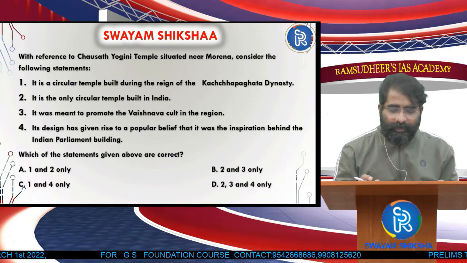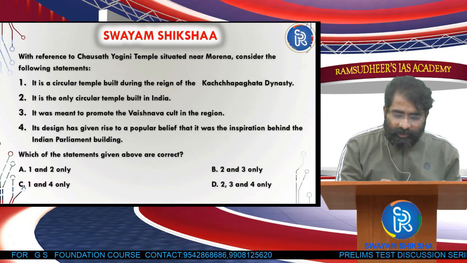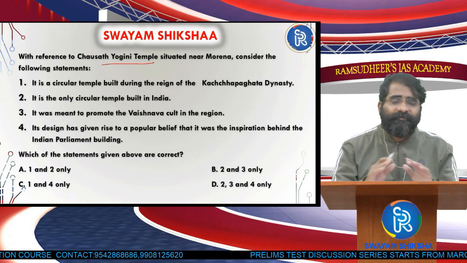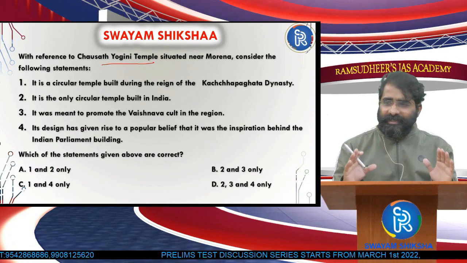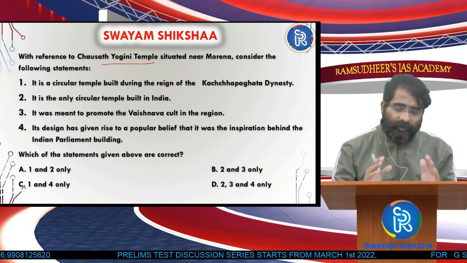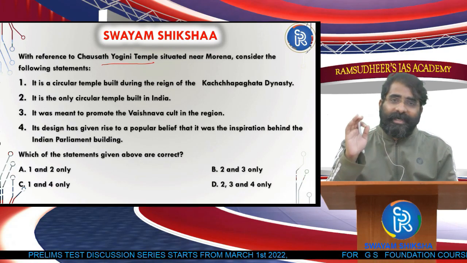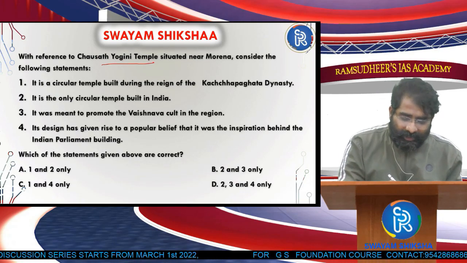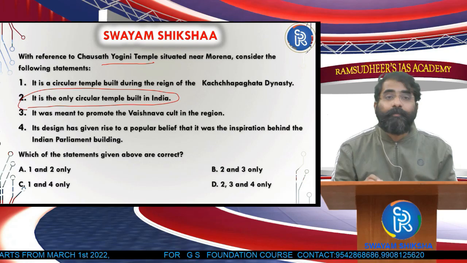So, the 2021 paper. Now see this question. It is about the Chausath Yogini temple situated near Morena. Consider the following statements. First of all, we're not going to use our history knowledge here. There is an elimination technique which we can use: the extreme words like definitely, only, etc., which is a common thing in the UPSC exam. Here, the second statement says it is the only circular temple built in India.